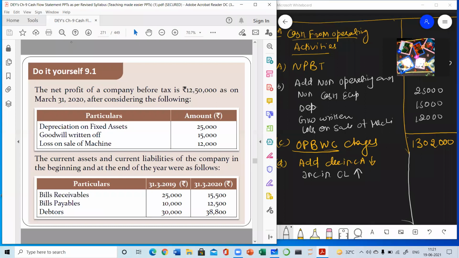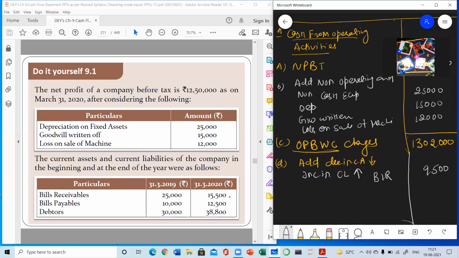So we have to check all the current assets, BR and debtors. These two are current assets. We can see the figures of 2019 and 2020, so we can make a comparison. In 2019, BR were 25,000. Now it's 15,500, so BR is decreased by 9,500. If it is decreased, it will be added, so write BR here. Next, debtors. In debtors, we can see there is an increase.